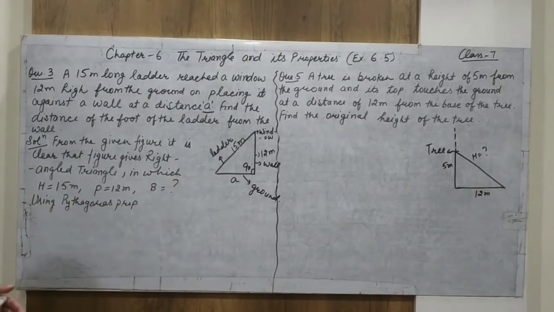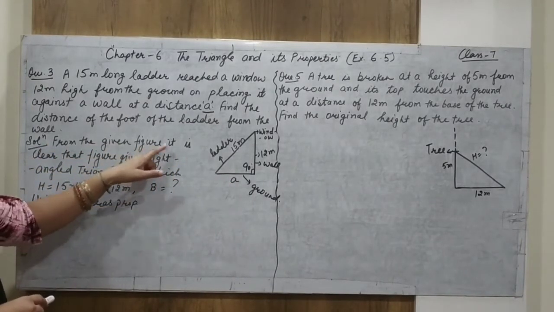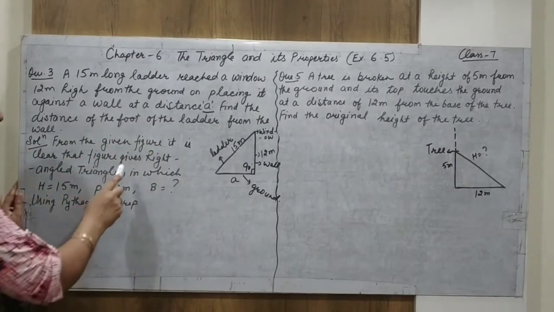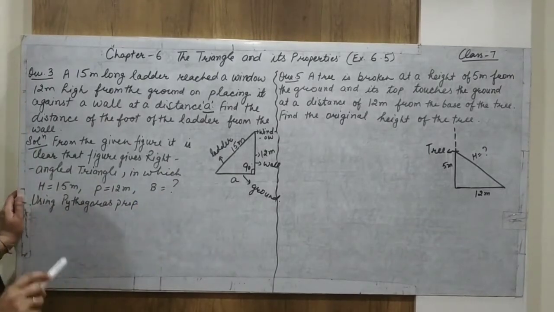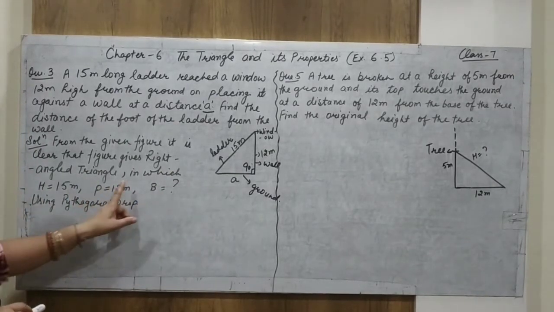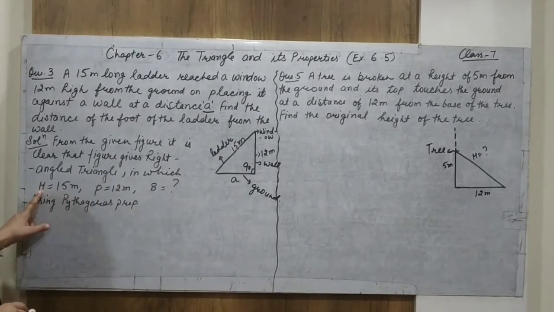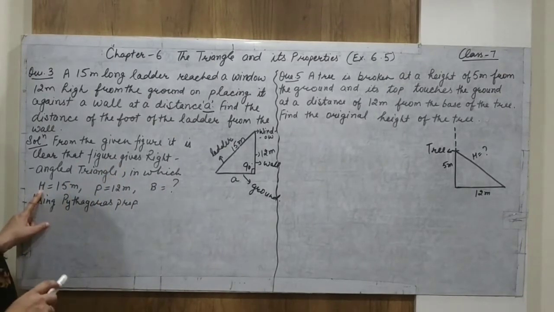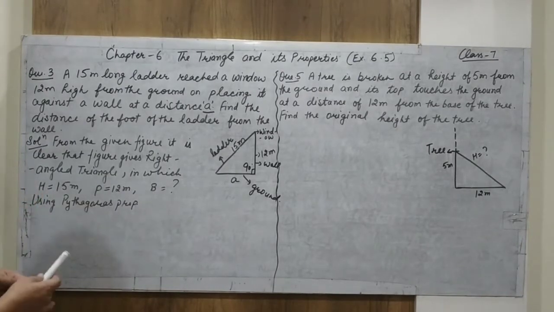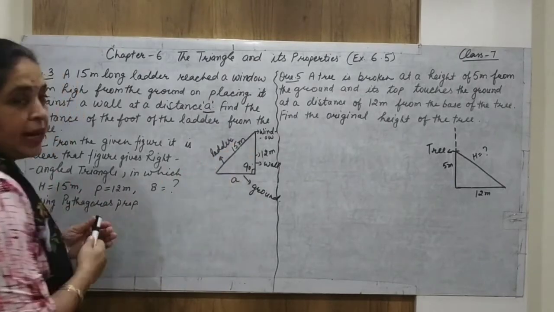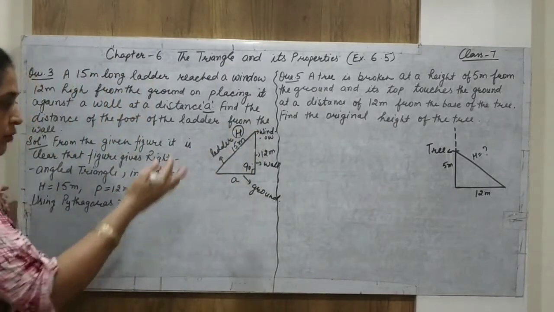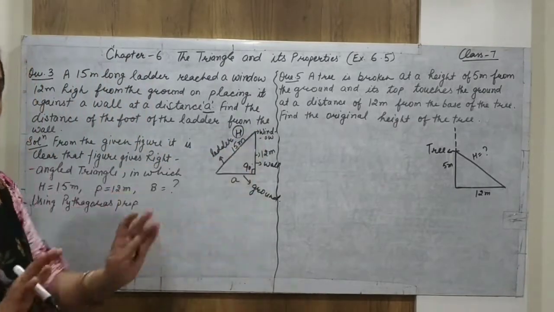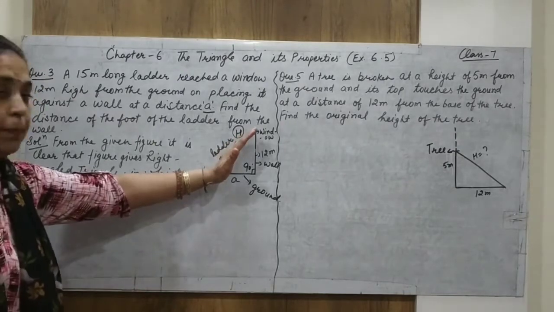So let us start the solution. From the given figure, it is clear that the figure gives us a right angled triangle, in which, as we have discussed in the Pythagoras theorem, this slanting line acts as the hypotenuse.